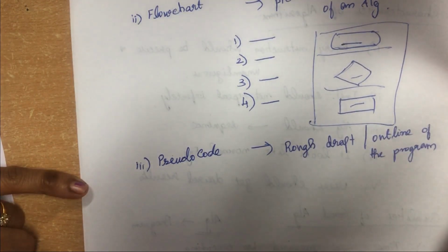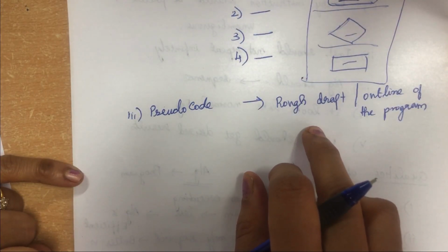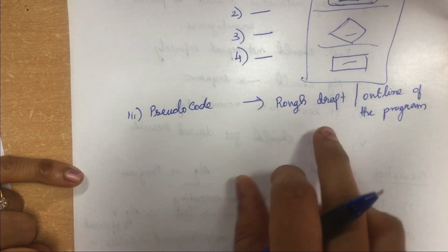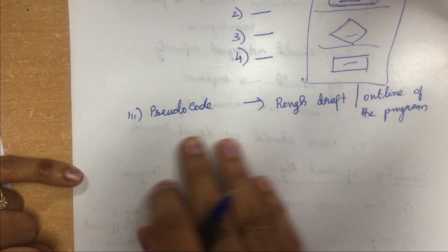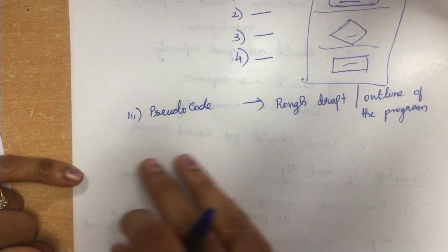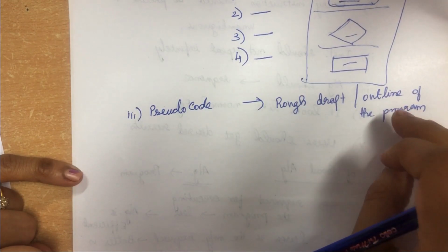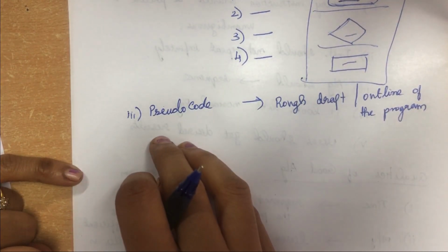So in your 12th standard, you have studied mathematics, right? In maths, when you draw your geometry, for all your practical geometry problems, first, instead of drawing the main figure, you will draw the outline or rough draft of that particular problem. Like that, here also you have pseudocode.